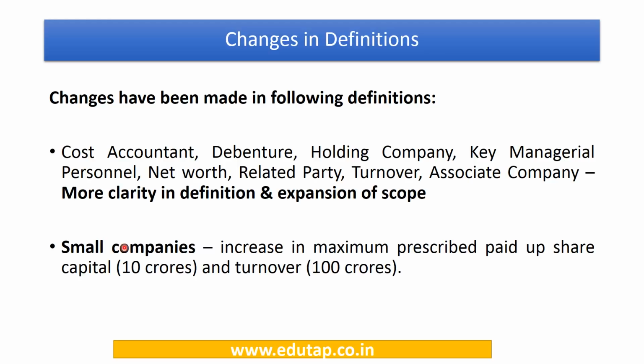Also some change has been made with respect to the definition of small companies. So now the government can prescribe a higher amount for companies getting classified under small companies. So the maximum prescribed paid up share capital has been increased to 10 crores and the turnover or the sales has been increased to 100 crores. So now companies with paid up share capital up to 10 crores and turnover up to 100 crores may be able to avail the benefits of being a small company if this limit is prescribed by the government.